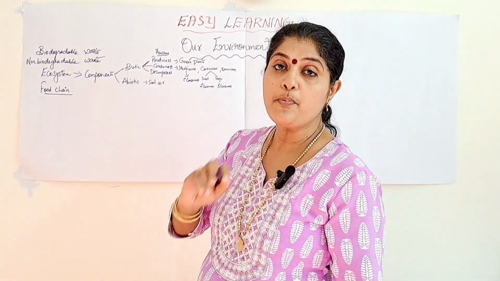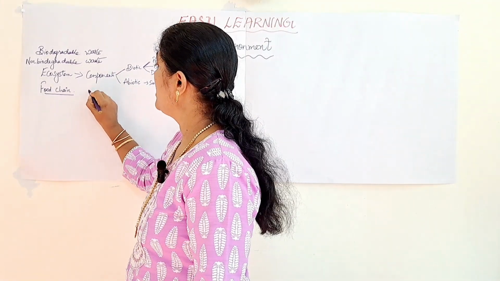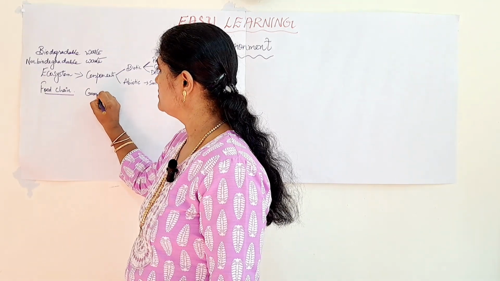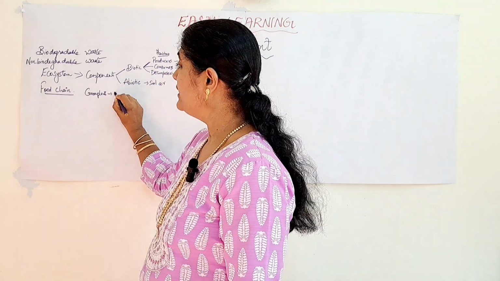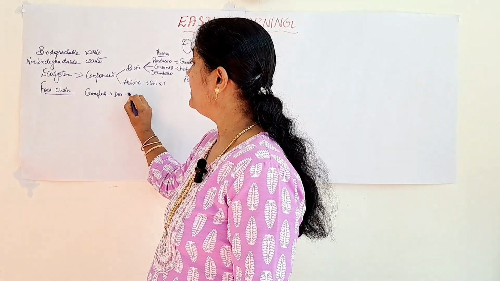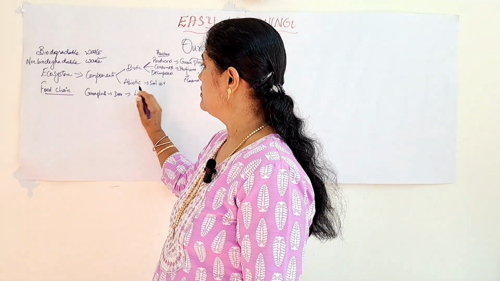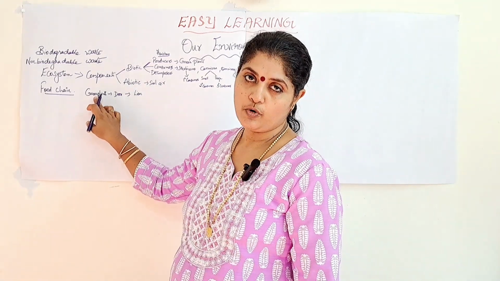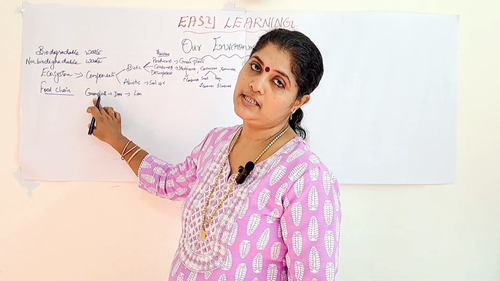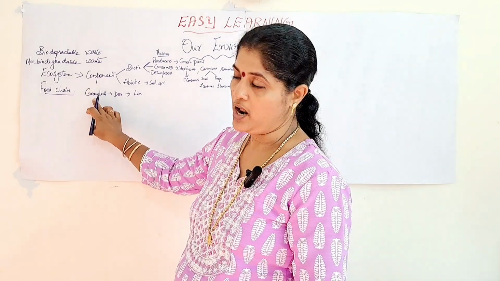I will write one simple food chain, that is, green plants. Green plants are eaten by deer and deer is eaten by lion. So this is the simple food chain. Here green plants are the producers. All food chains start with the producers, that is, the green plants.